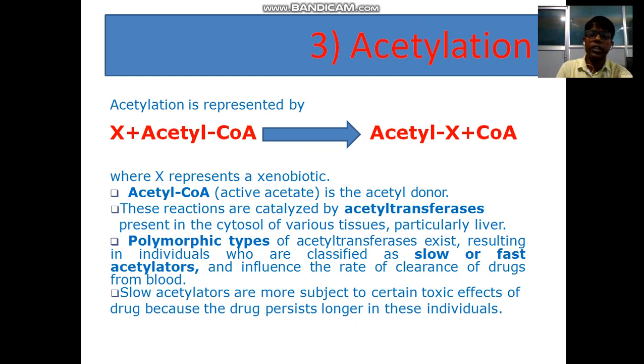These reactions are catalyzed by acetyl transferases present in the cytosol of various tissues, particularly liver. Polymorphic types of acetyl transferases exist, resulting in individuals who are classified as slow or fast acetylators and influence the rate of clearance of drugs from blood. Slow acetylators are more subject to certain toxic effects of drugs because the drug persists longer in these individuals.